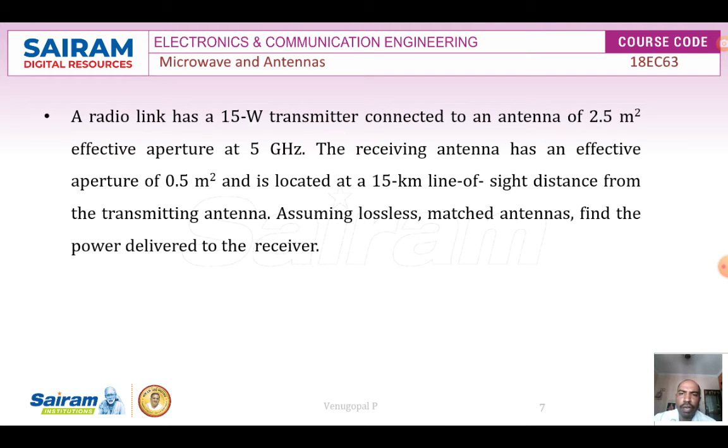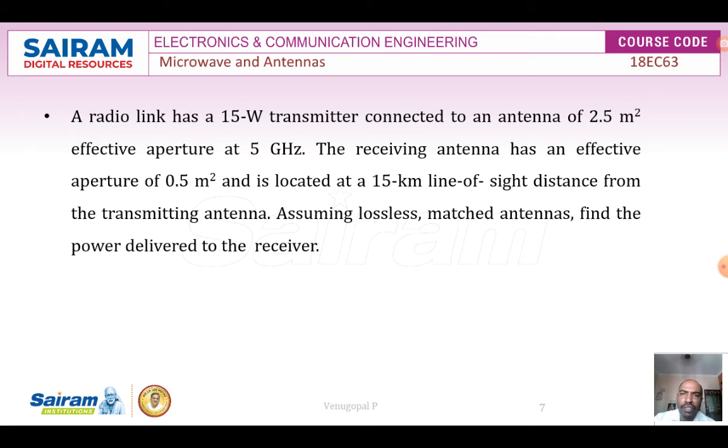So next we have a problem on this received power. A radio link has a 15 watts transmitter connected to an antenna of 2.5 meter square effective aperture at 5 gigahertz. The receiving antenna has an effective aperture of 0.5 meter square and is located at a 15 kilometer line of sight distance from the transmitting antenna. Assuming lossless matched antennas, find the power delivered to the receiver. You are required to find the received power PR. So here the transmitting power PT is equal to 15 watts and the effective aperture of the transmitting antenna is 2.5 meter square and the frequency is 5 gigahertz.